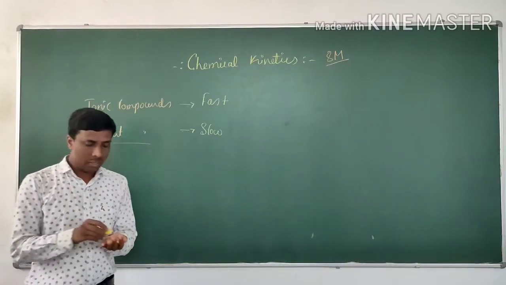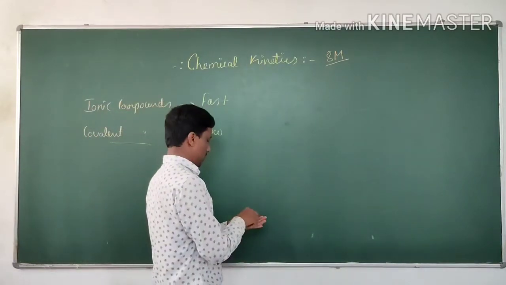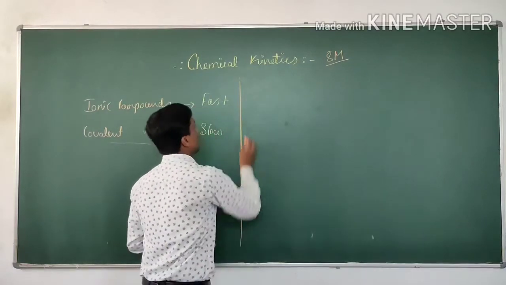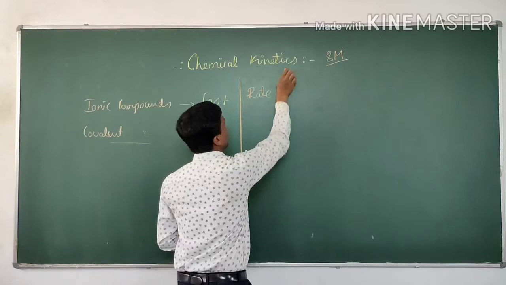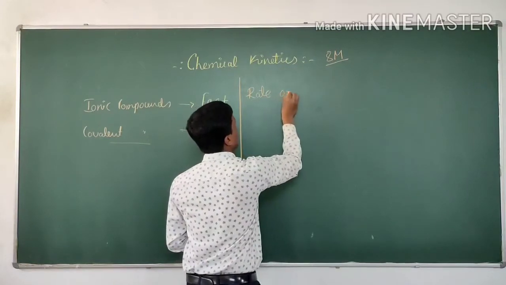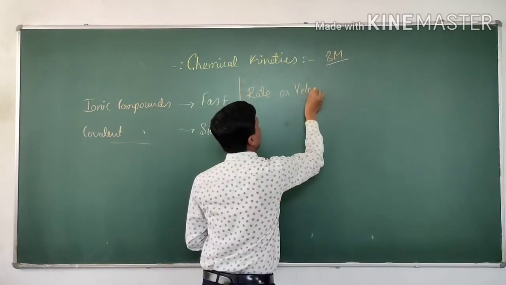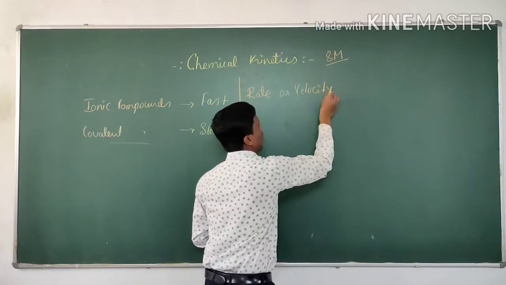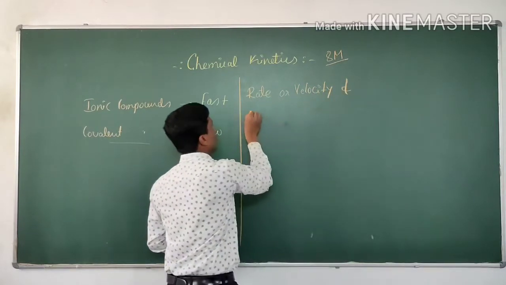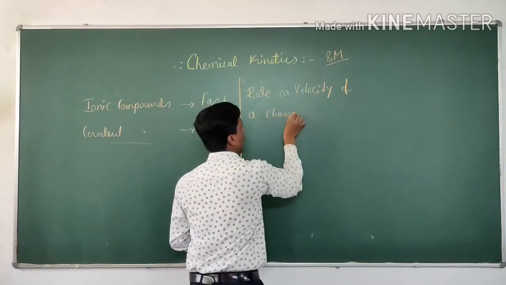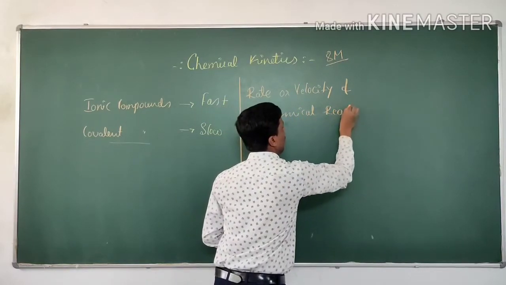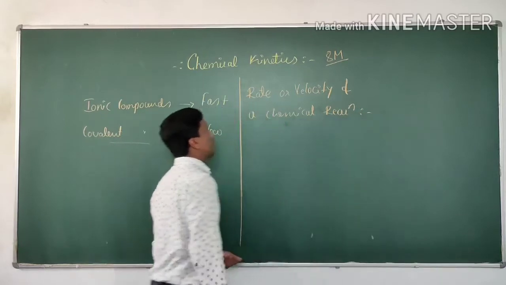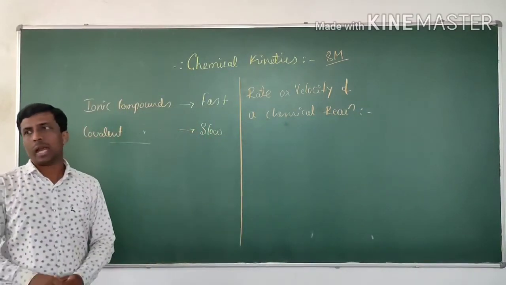That is called the rate of a chemical reaction. Rate or velocity of a chemical reaction.